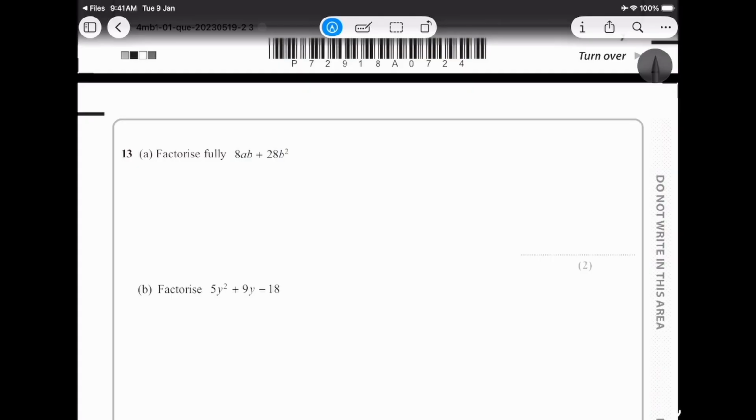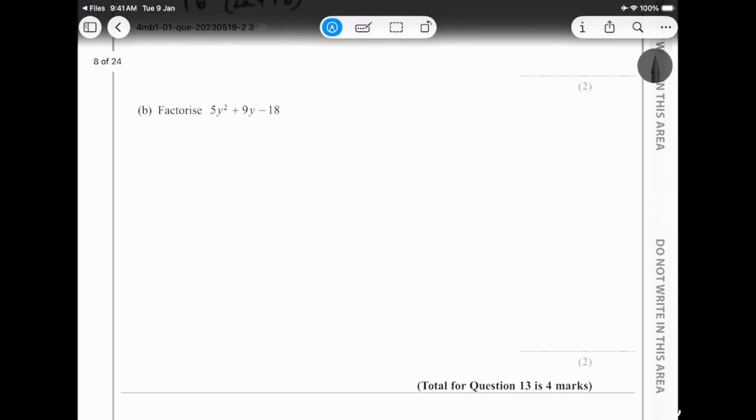Factorize fully 8ab plus 28b squared. Very simple. Again, we take the highest possible common factor out. In this case, I know that 28 and 8 come in 4's table, so I can take those out. So that's going to be 4, and then the b is also common amongst them. So I get 4b(2a plus 7b). That's my final answer. 2 marks for that. I mean, what else can I say?